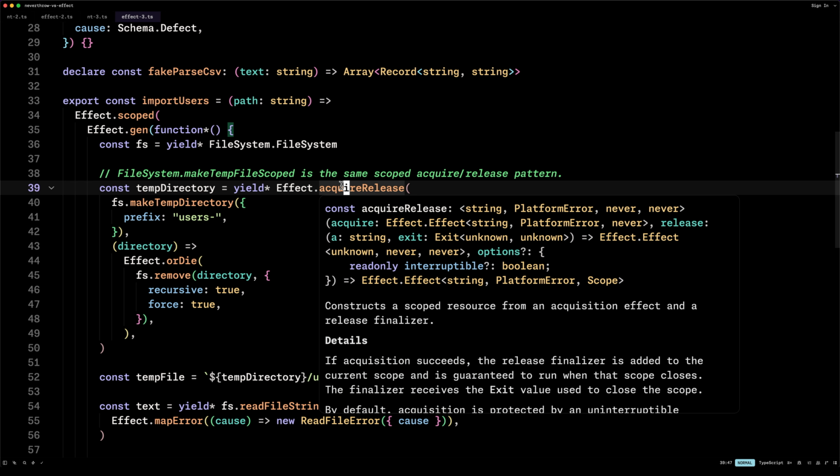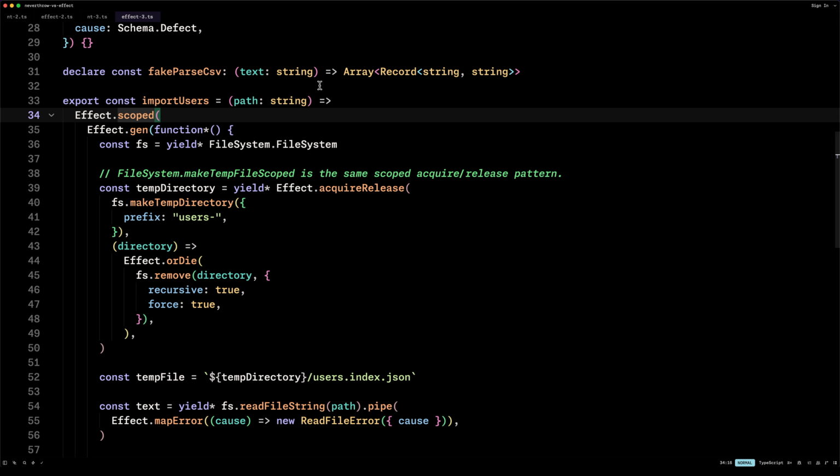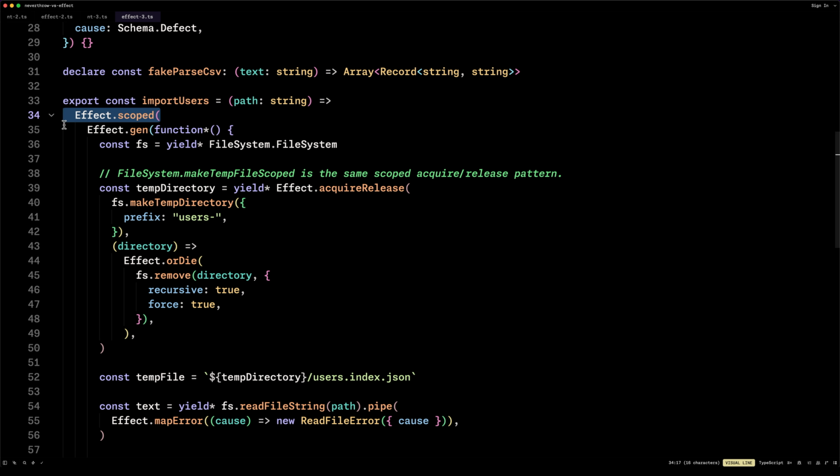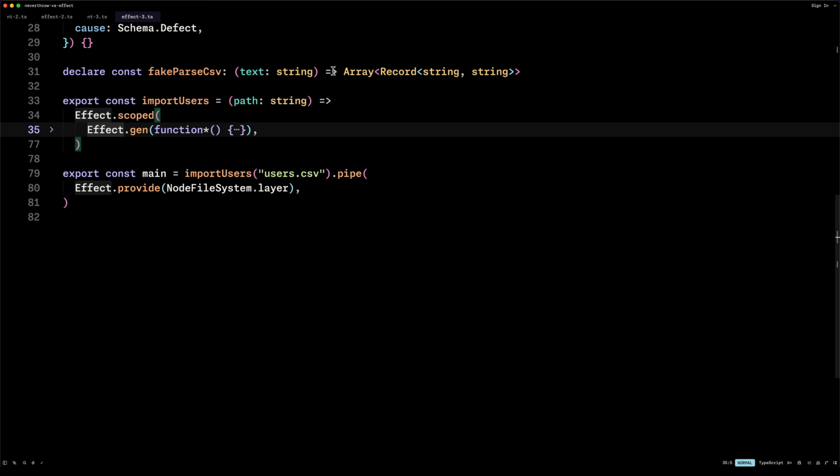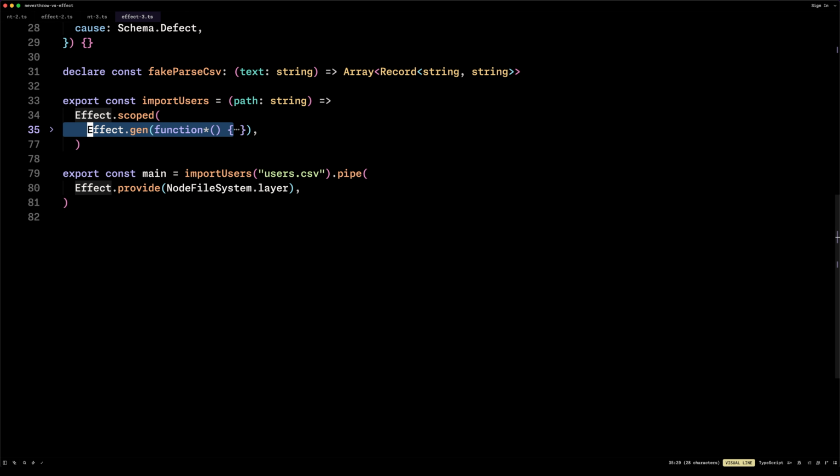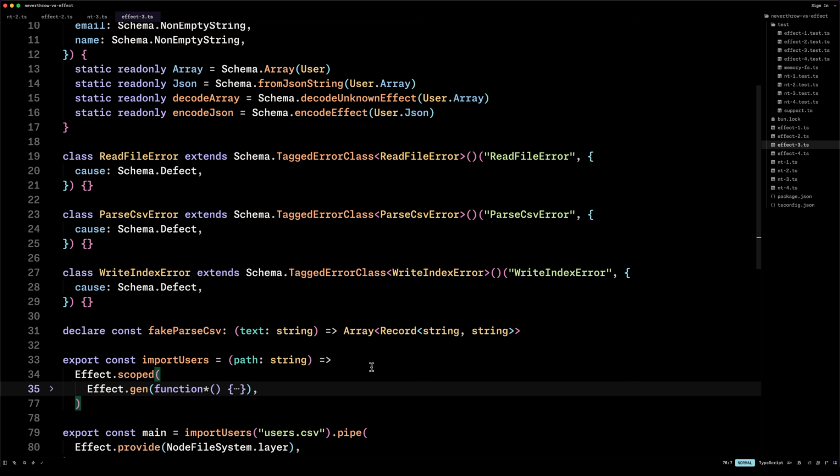And this right here, this acquireRelease, will require in the requirements channel a scope. So now we need to provide the scope. So for that we can say Effect.scoped. So once this computation is done, regardless of the outcome, it will close the scope where it will run the finalizers, and that's it. Now I was going to show a fourth example, but I think that this is enough.